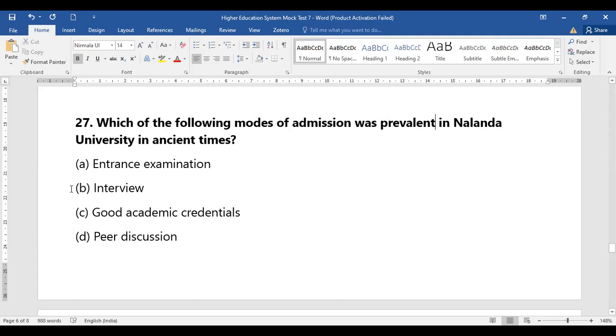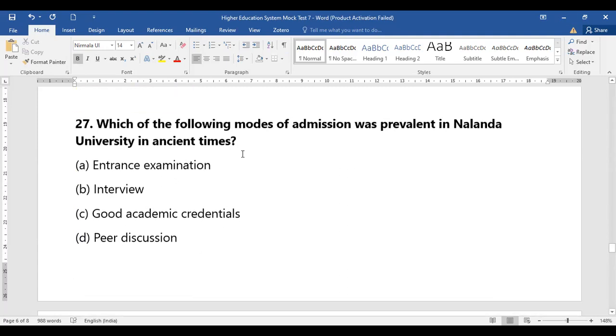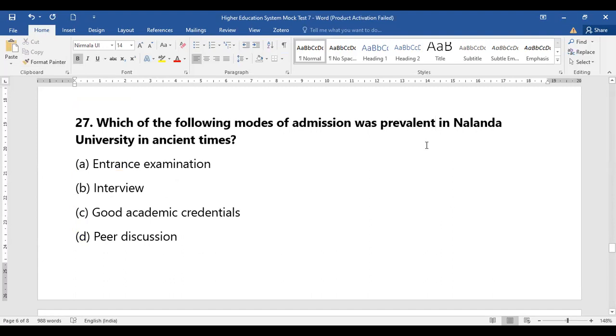Whether it's entrance exam, university good academics credential, or peer discussion. So from the given options, which stands to be the correct option? The mode of admission which was prevalent in Nalanda University was in the form of interview.